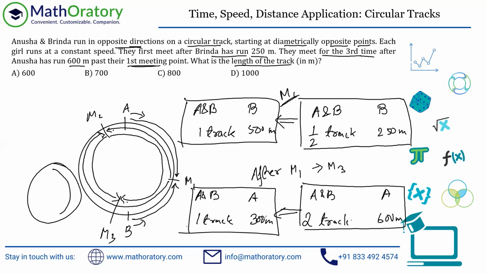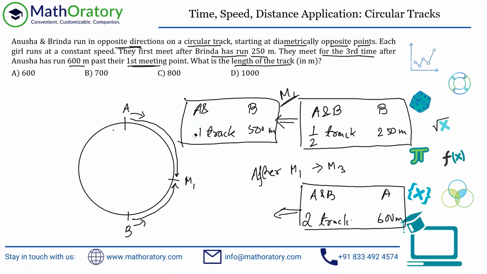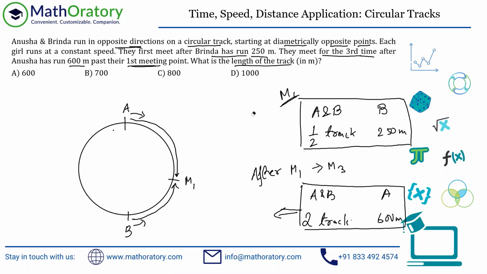There are other ways to figure this out as well. Let me show you another angle out here. Just let me get this back to the initial picture. That is the first meeting. Yeah, till here. So we already knew this thing, right? By the time A and B has covered half of the track, B is covering 250 meters.